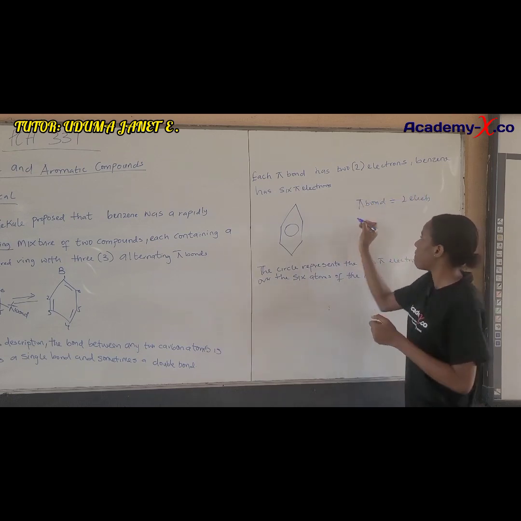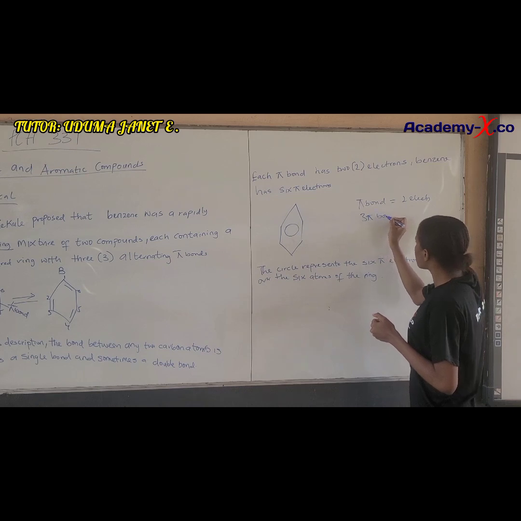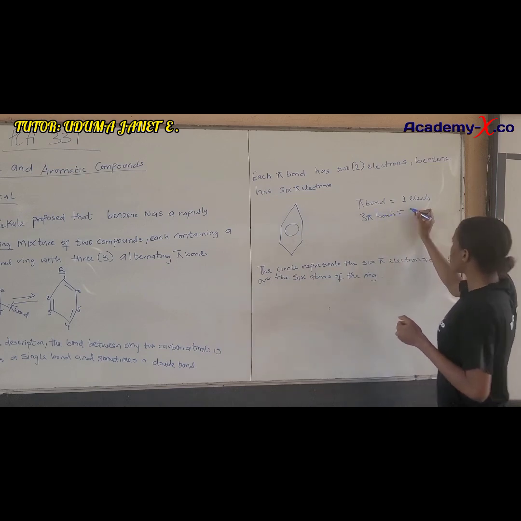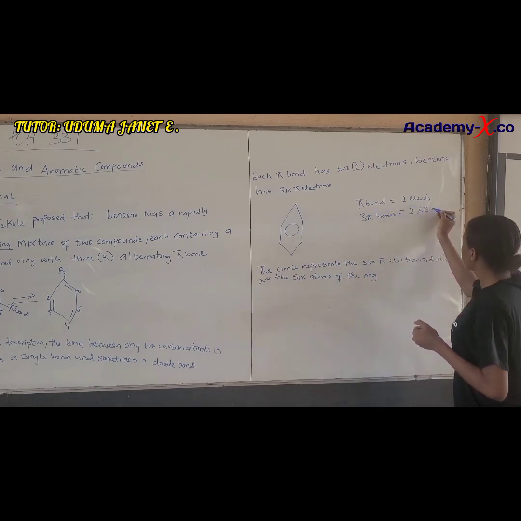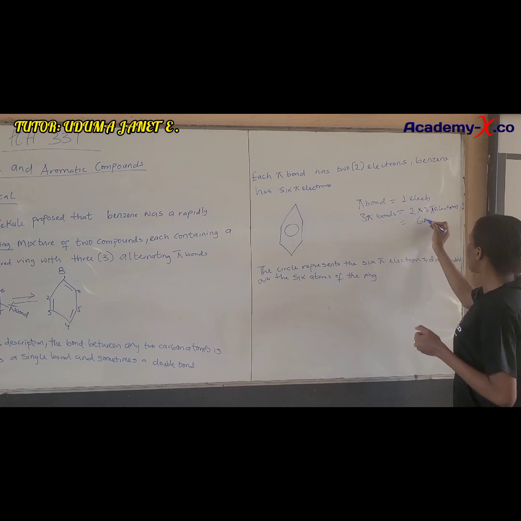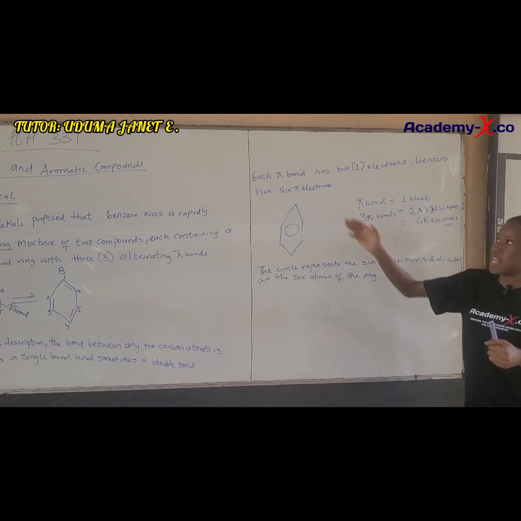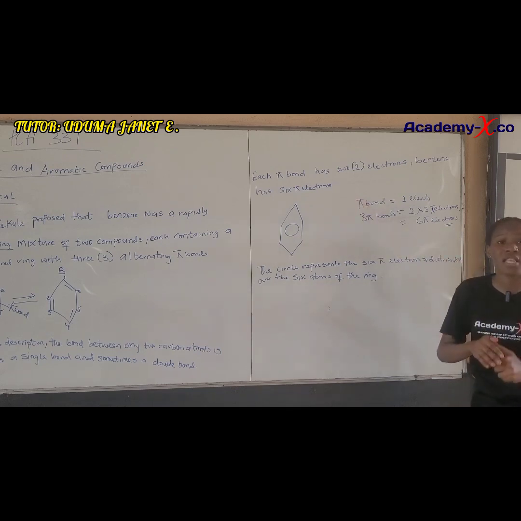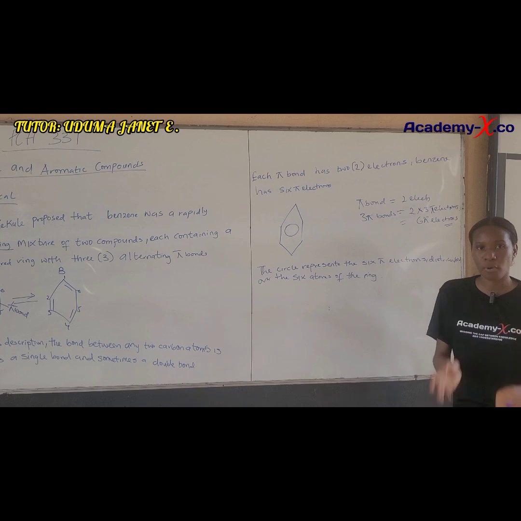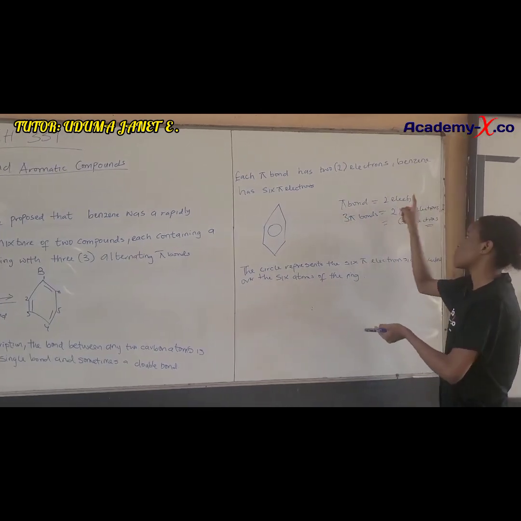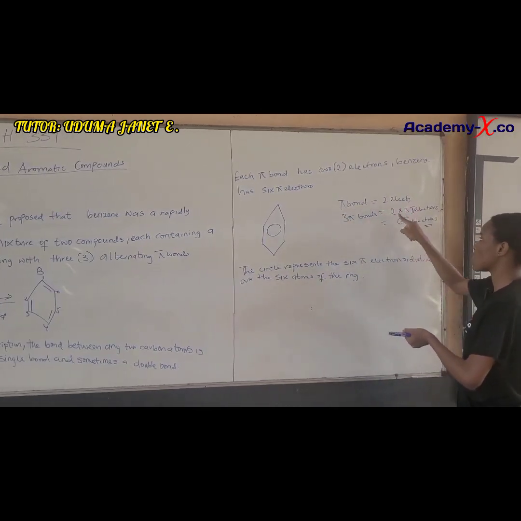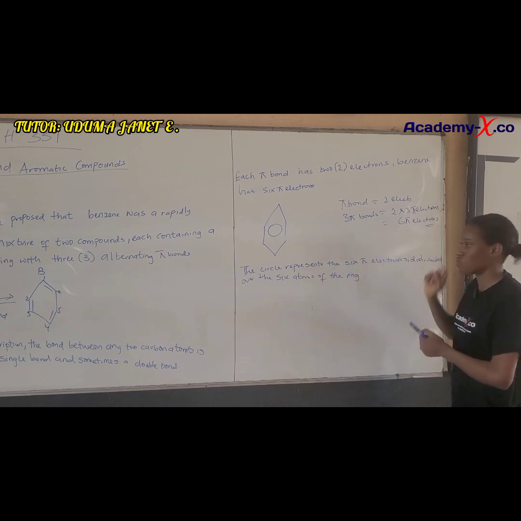Now we have 3 pi bonds, which is going to be equal to 2 times 3 electrons. 2 times 3 pi electrons, that is 6 pi electrons. So benzene has 6 pi electrons because it has 3 pi bonds, and 1 pi bond is equal to 2 electrons. 3 pi bonds is equal to 2 times 3 pi electrons. That is 6 pi electrons.